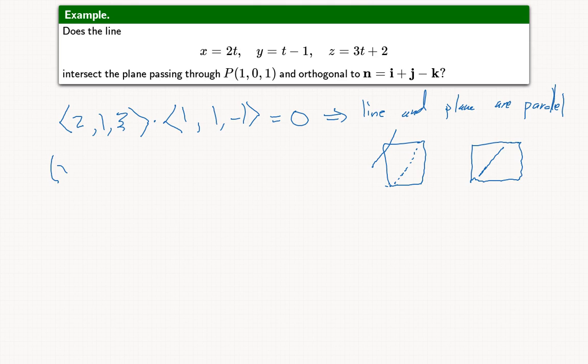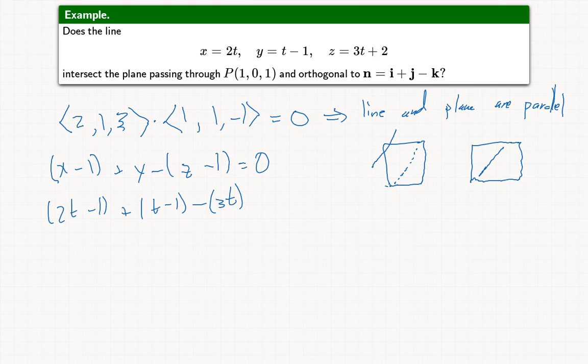So the equation of our plane is (x minus 1) plus y minus (z minus 1) is equal to 0. Now we plug in the expression for the line. We get (2t minus 1) plus (t minus 1) minus 3t equals 0. But now all the t's cancel out, and we're left with -2 is equal to 0. This is not true, so the line and the plane can never intersect. So no, they do not intersect.